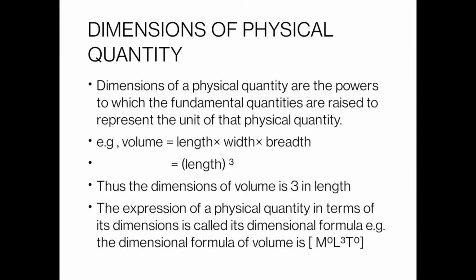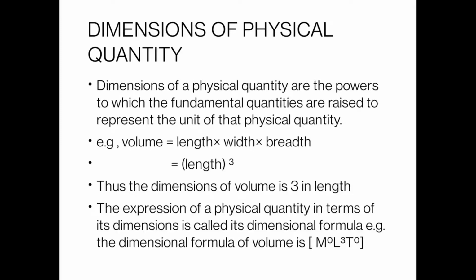Our next topic for today is dimensions. Dimensions of what? Dimensions of a physical quantity. Dimensions of a physical quantity are the powers to which the fundamental quantities are raised to represent the unit of that physical quantity. For example, we can consider the dimension of volume.